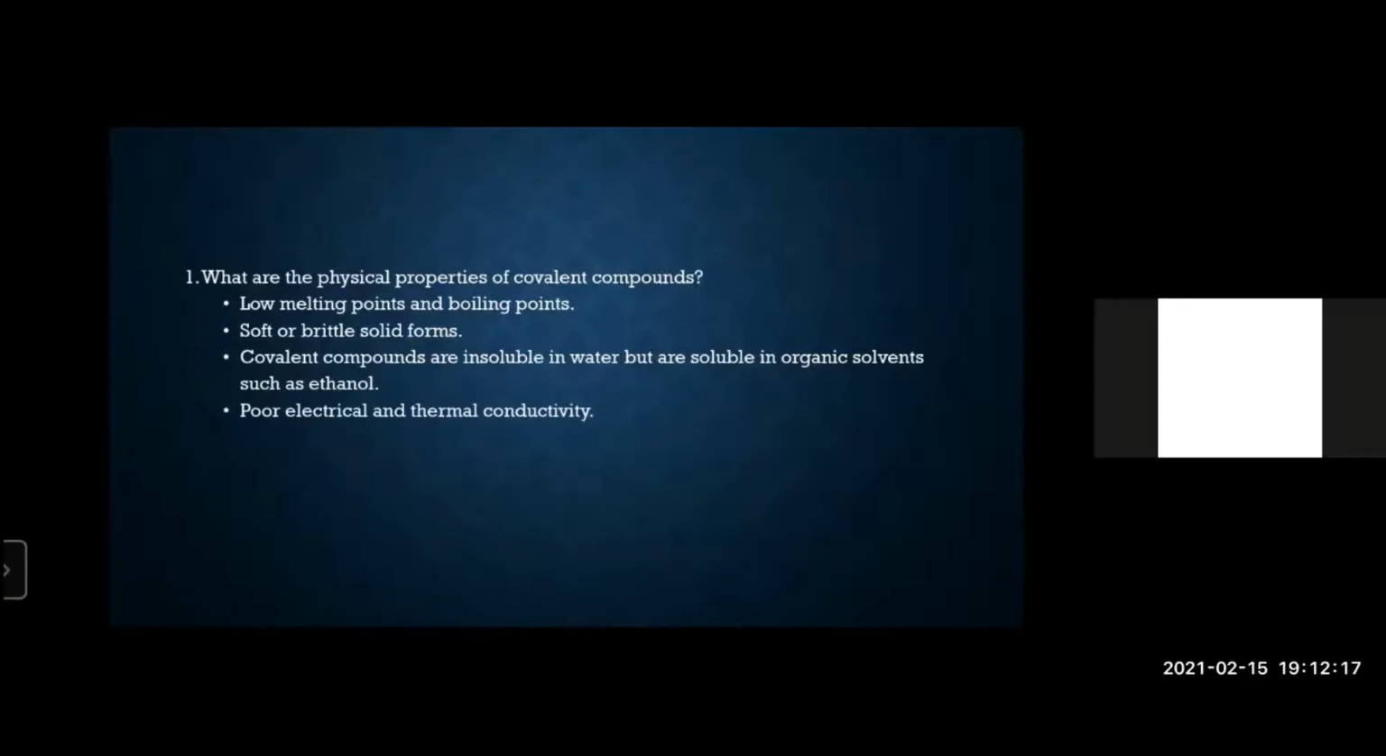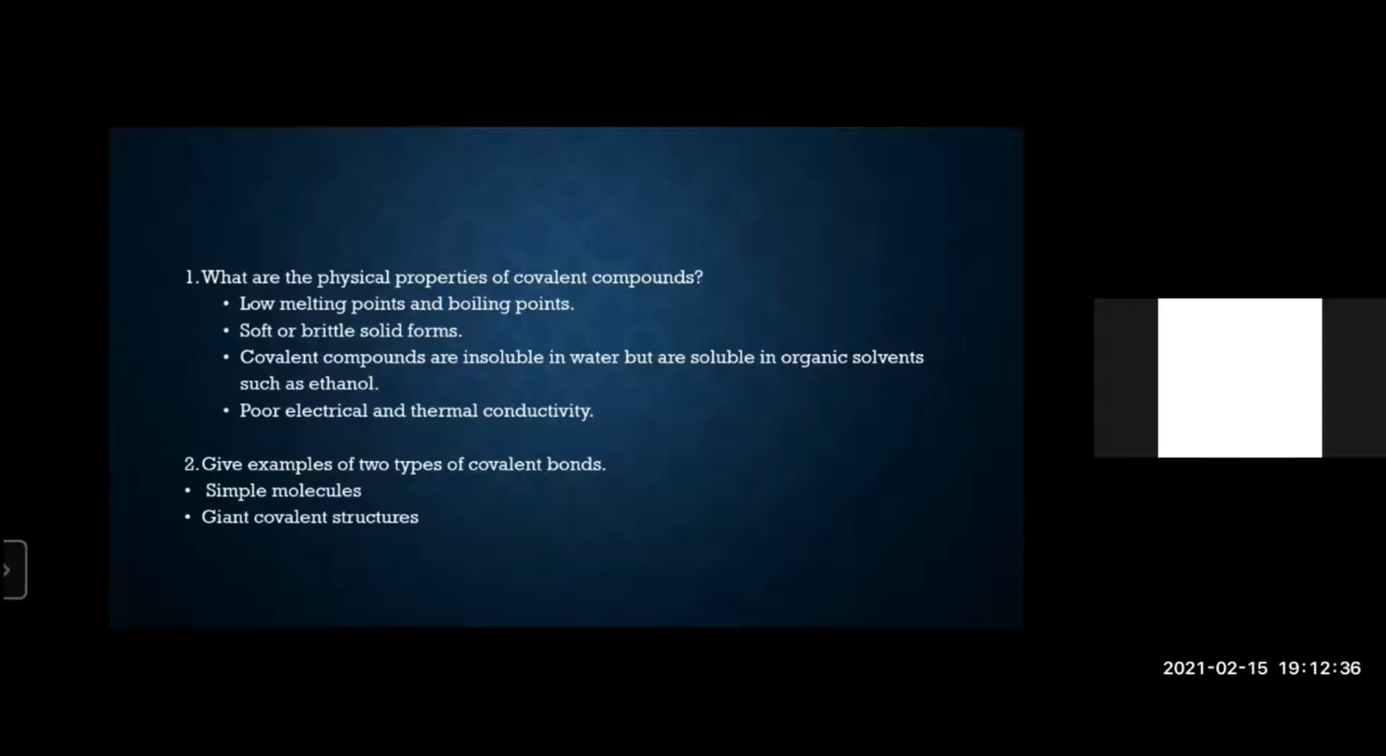They have poor electrical and thermal conductivity. They are insulators of electricity and heat. Why? Because ionic compounds conduct electricity when melted, and metallic solids do as well, but covalent compounds do not.